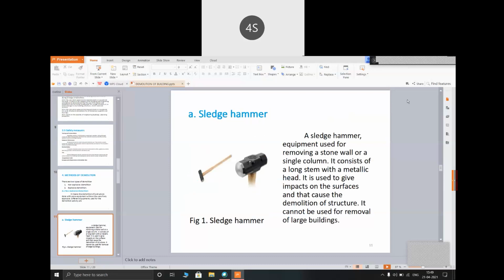First one is a sledgehammer. This figure shows the sledgehammer, equipment used for removing a stone wall or a single column. It consists of a long stem with a metallic head. It is used to give an impact on the surface and that causes the demolition of a structure. It cannot be used for removal of large blocks.